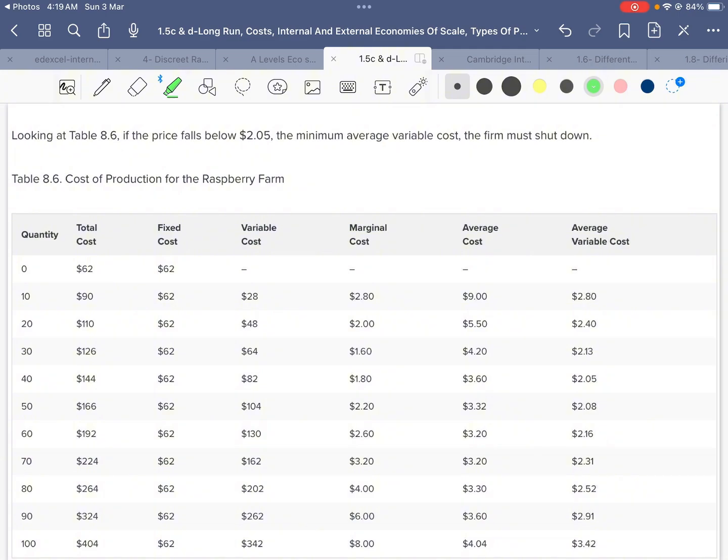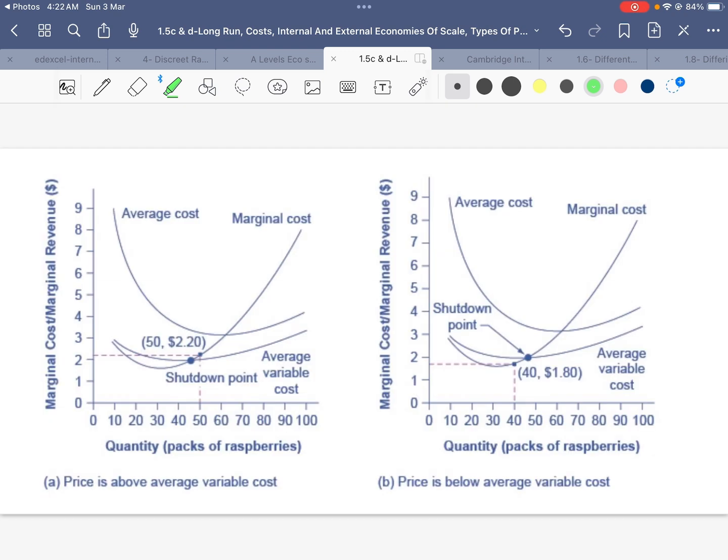Where is the shutdown point when we look at this table? The shutdown point is always where the price falls below the minimum average variable cost. In this table, the minimum average variable cost is 2.05. If the price falls below minimum average variable cost, the firm needs to shut down. We looked at the shutting down point only with average cost and marginal cost. Now let's introduce the average variable cost curve here.